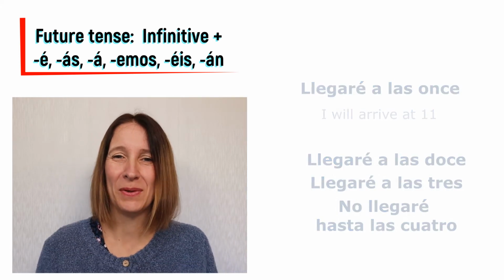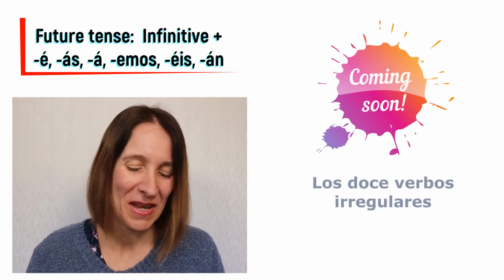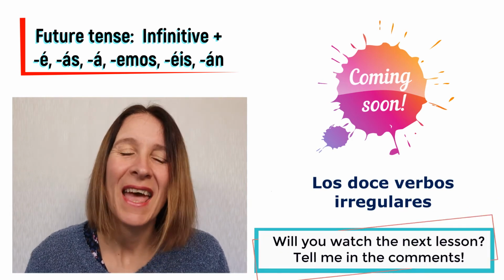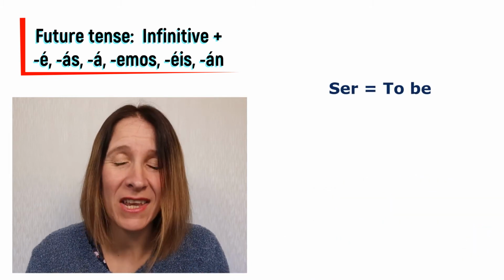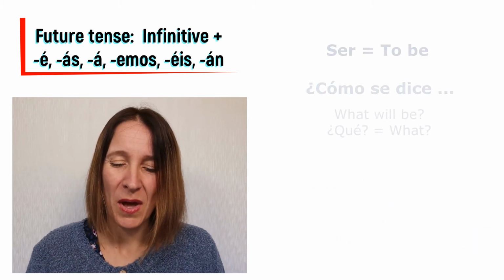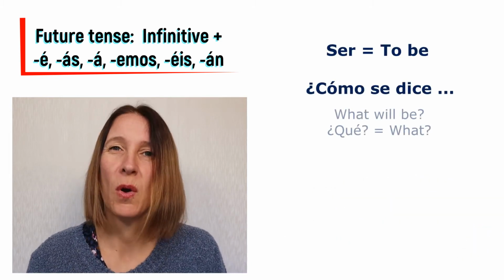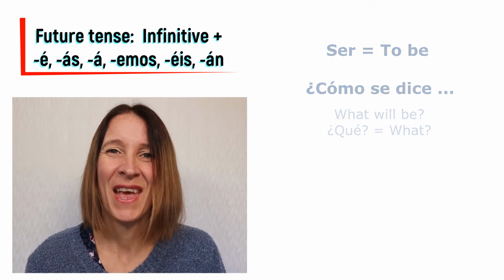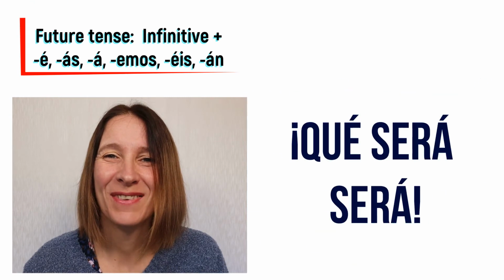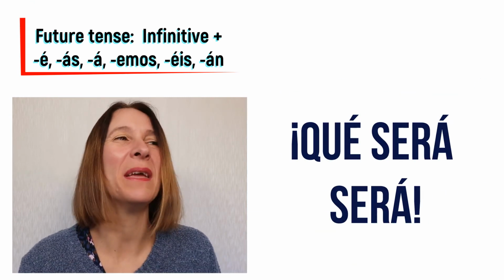Okay, some ejemplos. Next lesson I'm going to do the irregular verbs, solo hay 12. Ser is regular, not irregular, regular in español. So what will be? How would you say that? What will be? ¿Qué será? ¿Qué será, será? What will be, will be.